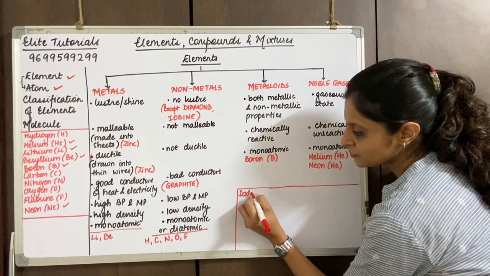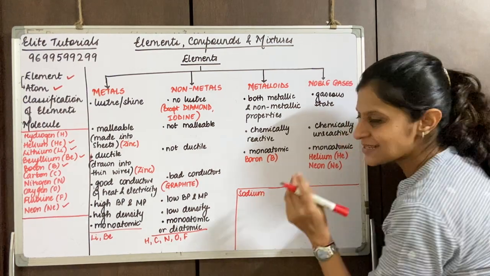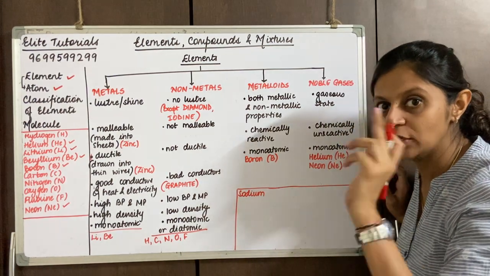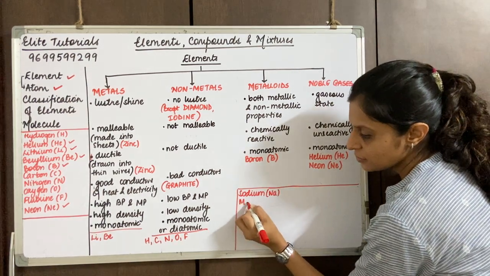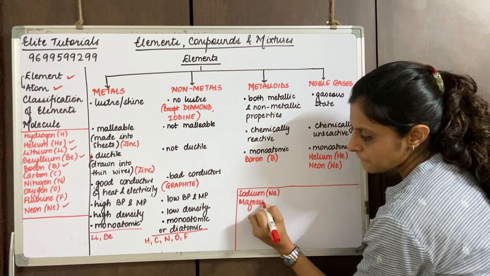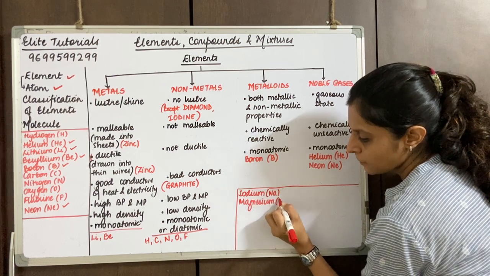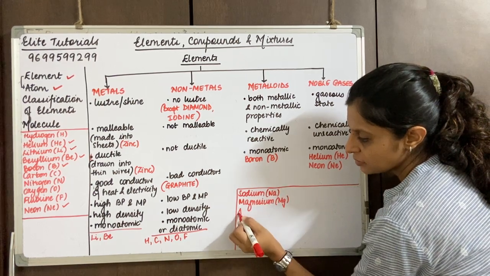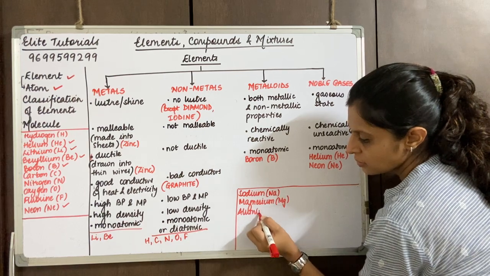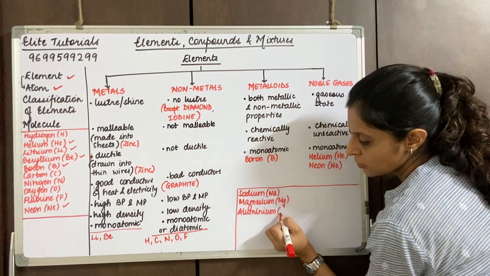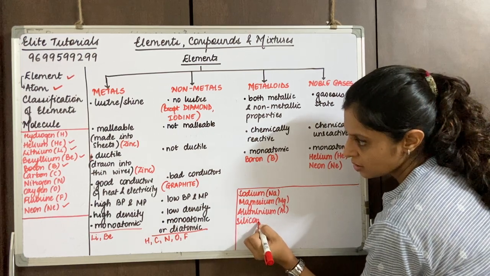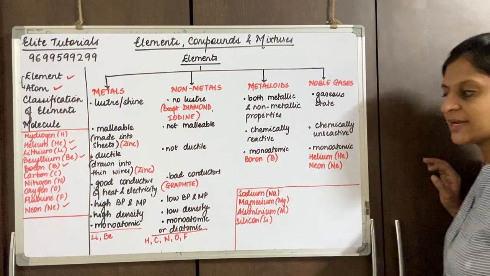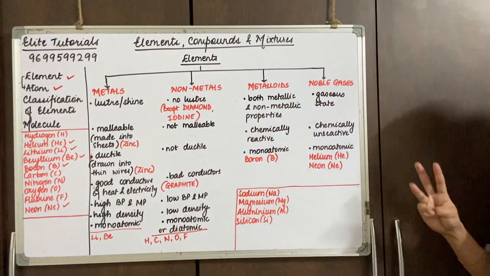Okay, we come down to the next 10. Sodium, magnesium, aluminium, silicon. So we're done with 4.